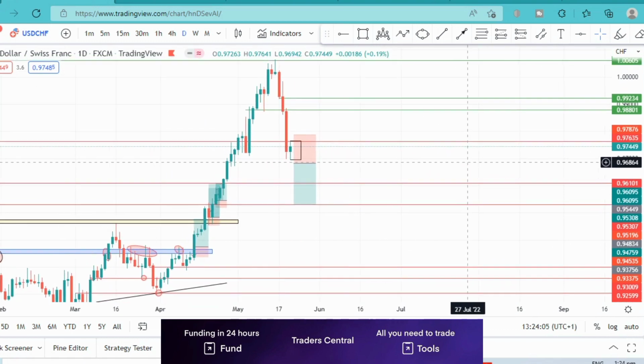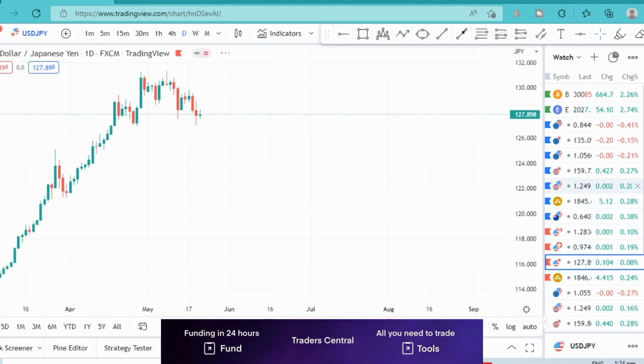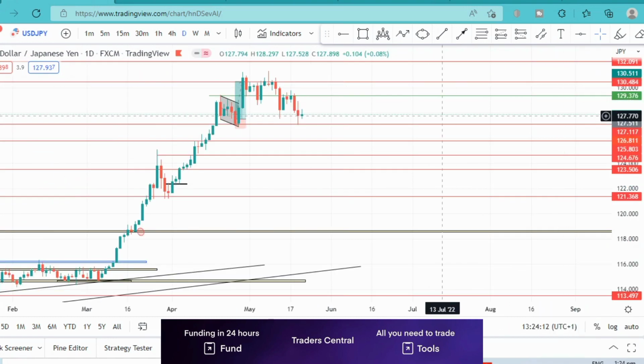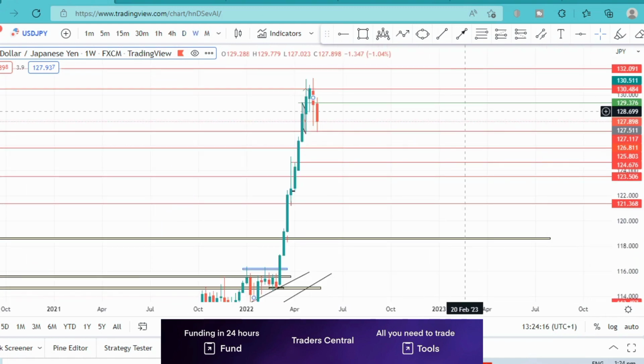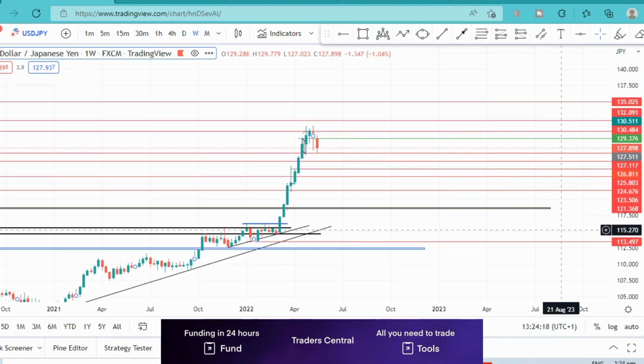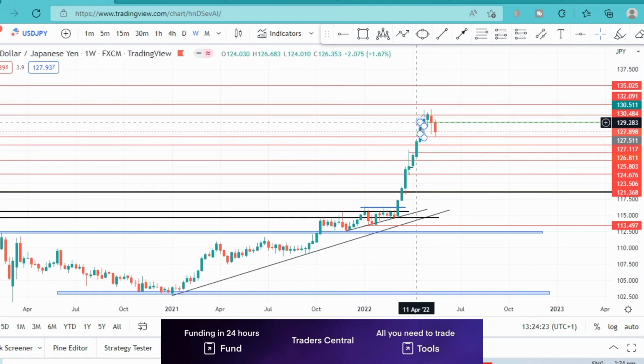And finally, in this video, I'm going to talk about my analysis for USDJPY. So for USDJPY, I'm just going to go to the weekly time frame as usual. And on the weekly time frame, we can see that price has started its reversal when it got towards the 130.5 area. Price quickly rejected off it and started moving towards the downside. And again, we expect this bearish move to continue.